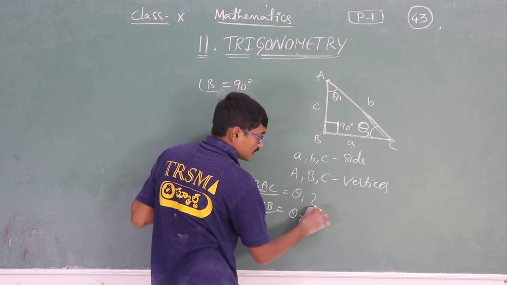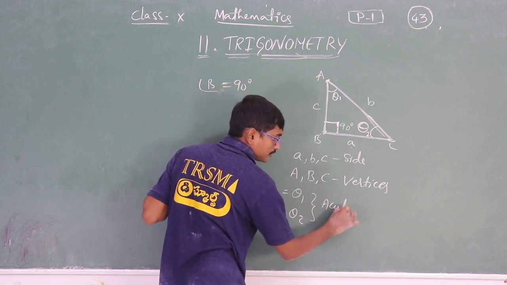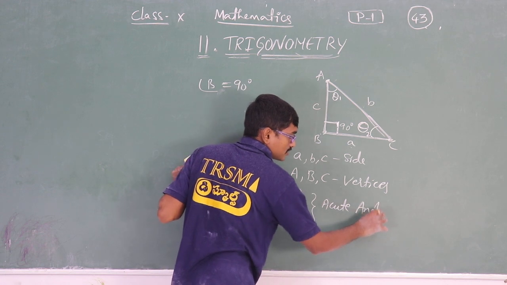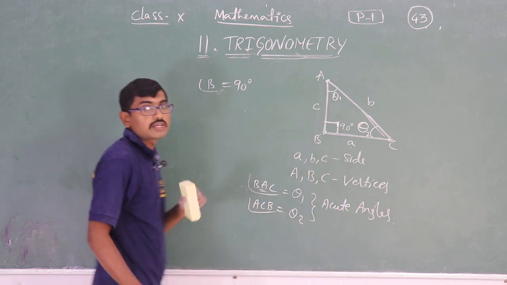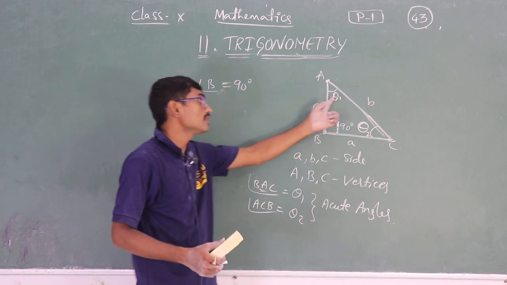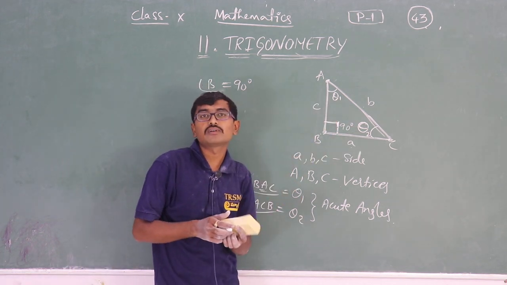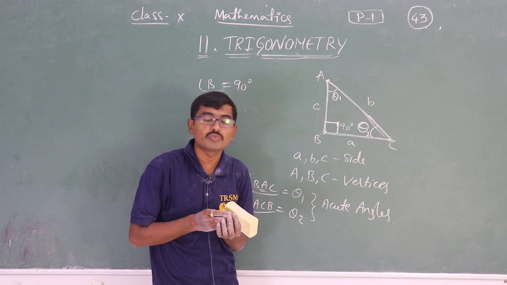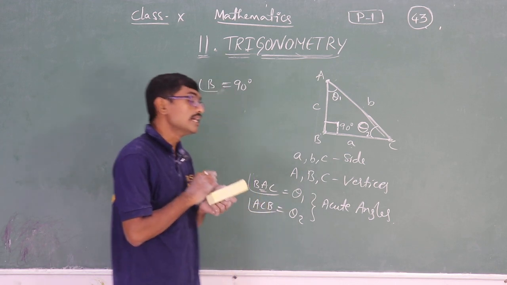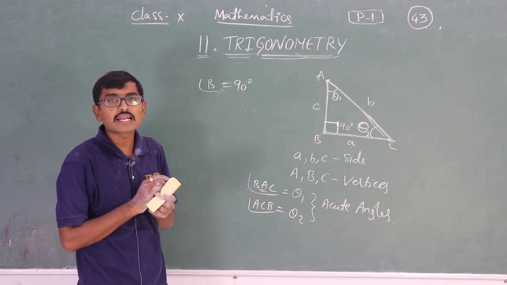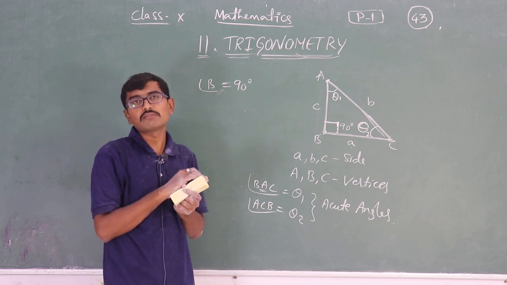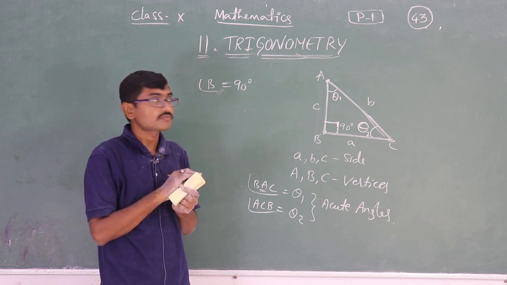What are these both? These are acute angles. Am I right or wrong? Why are these both acute angles? Can't we take one more right angle in a triangle? We can't. Remember one thing: in a right angle triangle, only one angle can be a right angle.